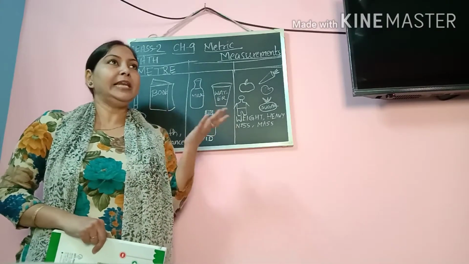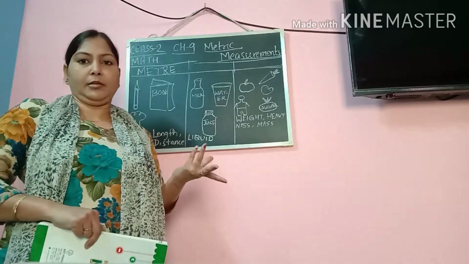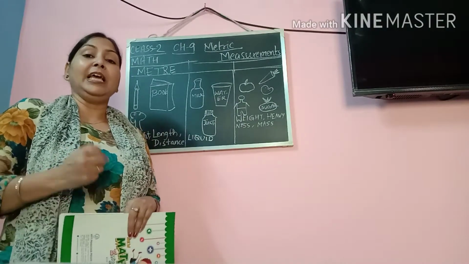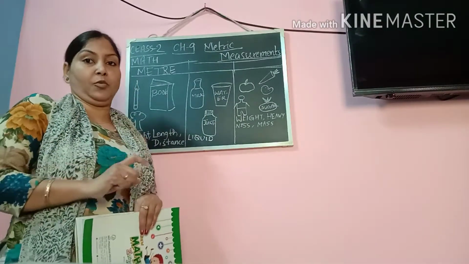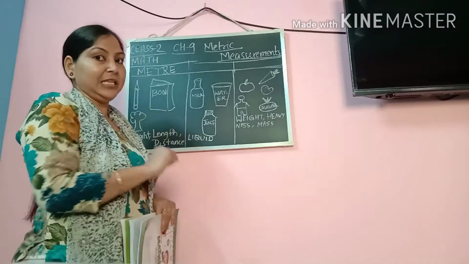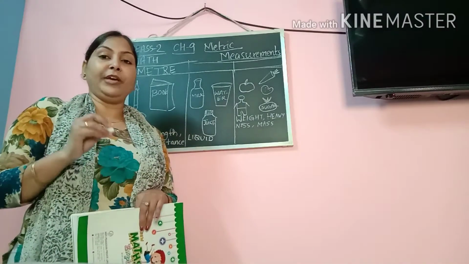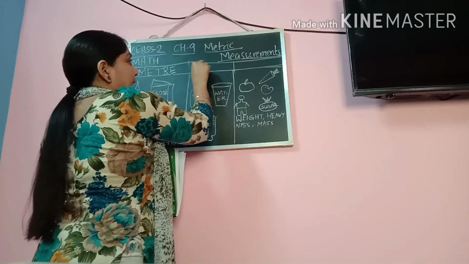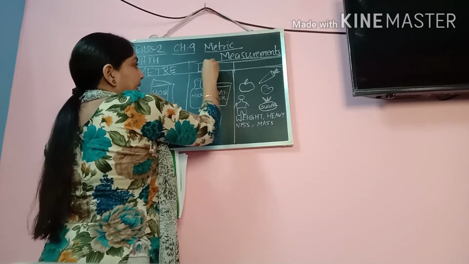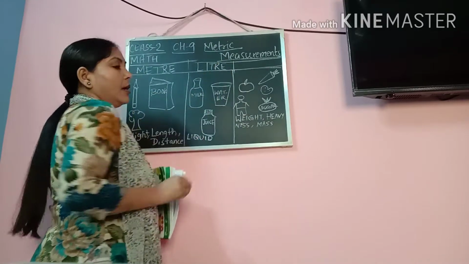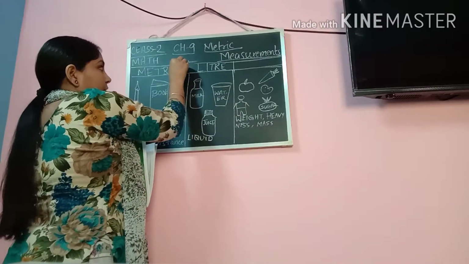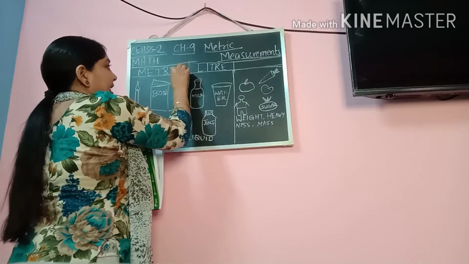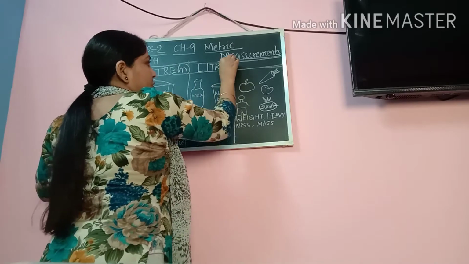Oil is also in liquid form. So when we measure any liquid quantity, we say we are measuring the capacity of this item. For measuring the capacity of any item, we use a standard unit which is called liter, LITRE. The abbreviation, or short form, of meter is small m, and for liter it is small l.